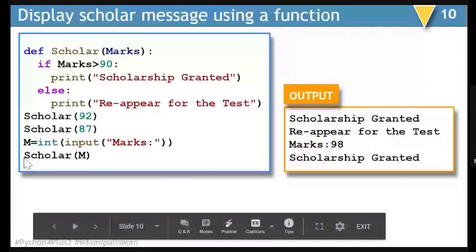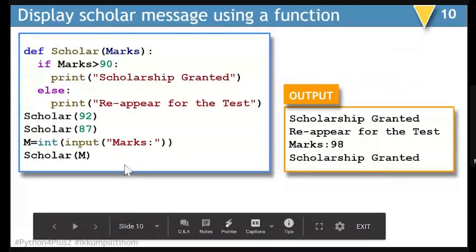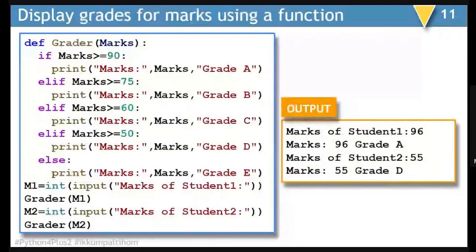If we are taking input from the user for marks, and the marks entered by the user are 98, it is going to show scholarship granted. Next, once again, a similar kind of example where marks are passed, and accordingly the marks as well as grades are displayed.